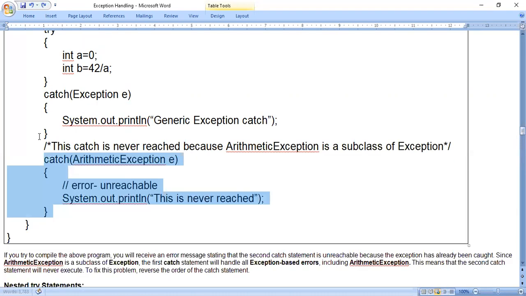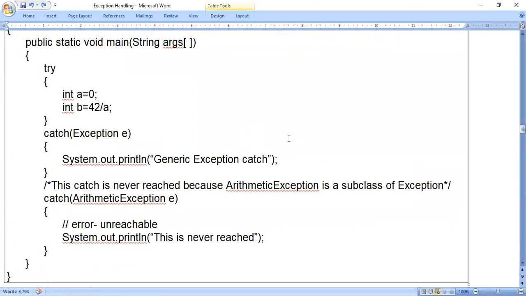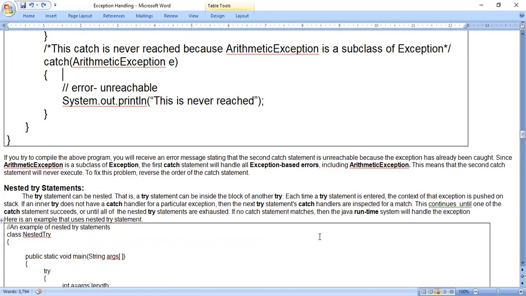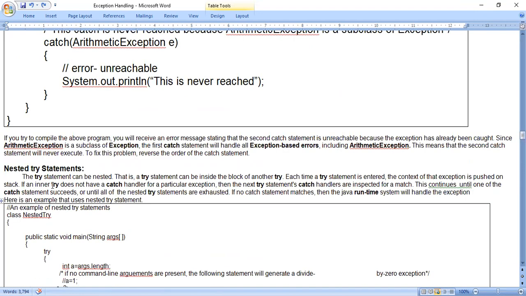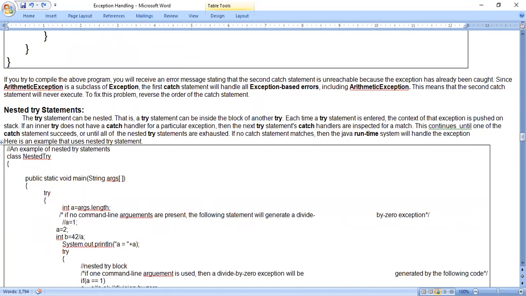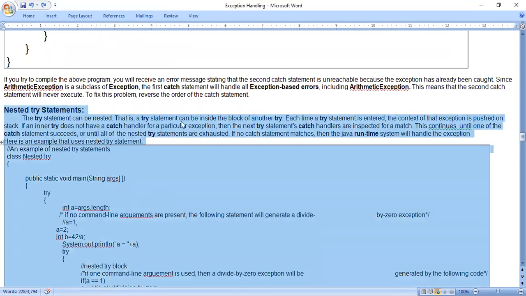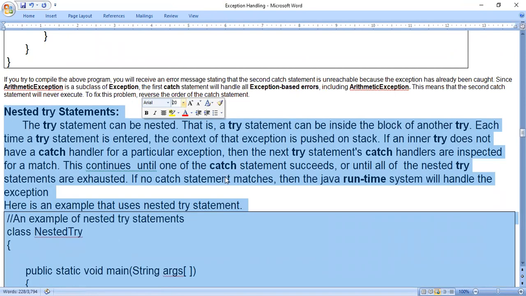Okay. So this is about multiple catch statements. Next we will go for nested try statements. Nested try-catch statements. Okay. So after this program, we will execute both the programs in the NetBeans editor.